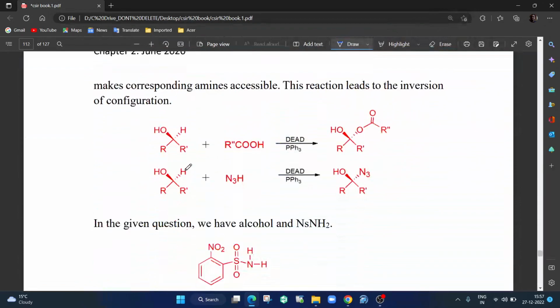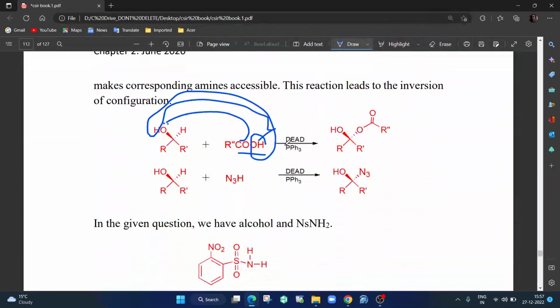So generally what happens, it is something like this: alcohol is there and acid is there. You know, acid reactivity is very low, but if you are able to react, H2O will be released and you get ester. So we will be thinking like something like this must be occurring. Oxygen goes and attacks on this carbon and this OH must be leaving somewhere. But if that happens, then you should get retention of configuration.